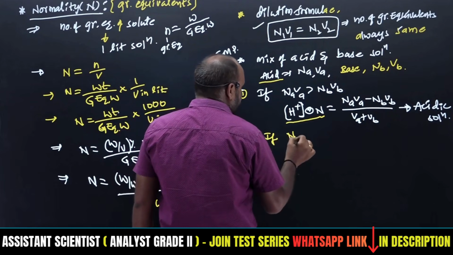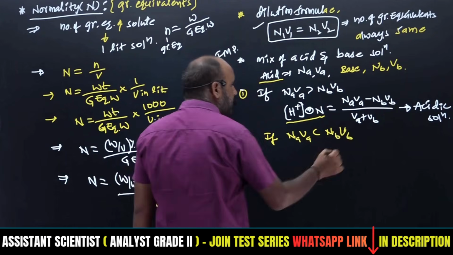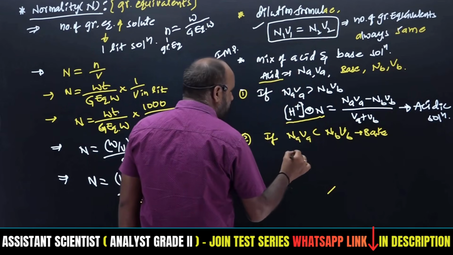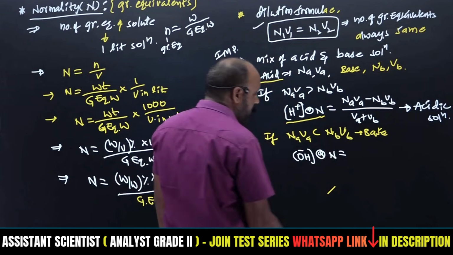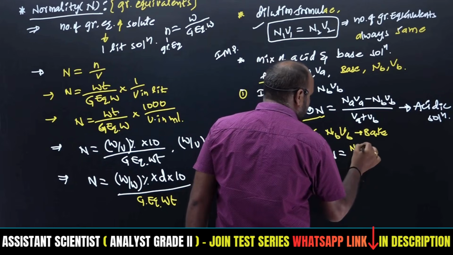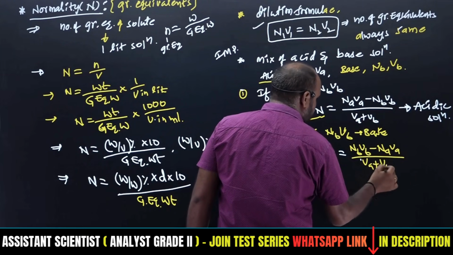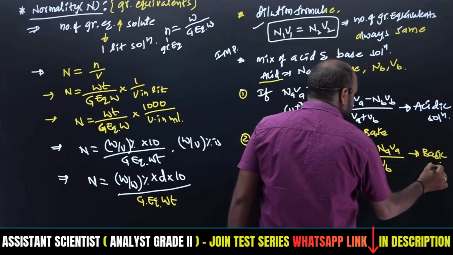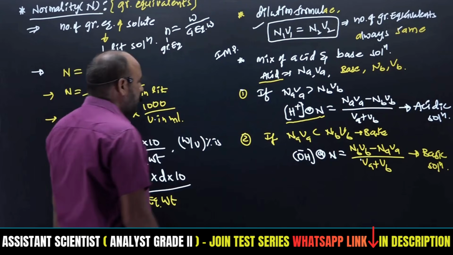Then coming to the second condition: if NaVa is less than NbVb. NbVb అంటే బేస్, రైట్? బేస్ కాన్సన్ట్రేషన్ ఎక్కువ ఉంది కాబట్టి OH మైనస్ కాన్సన్ట్రేషన్ వస్తుంది. Resultant solution normality is equal to NbVb minus NaVa divided by Va plus Vb. The resultant solution is what? Basic solution. So what is the third condition?